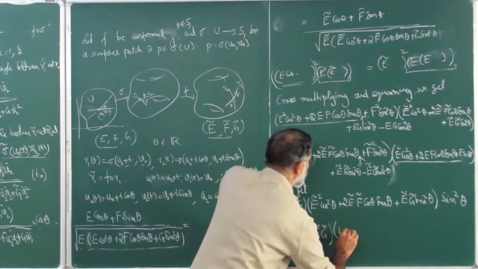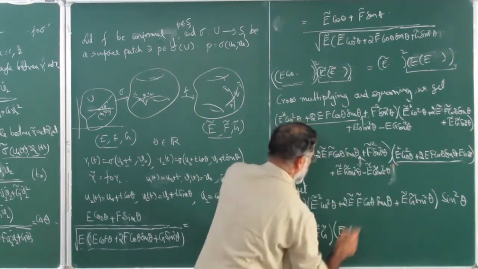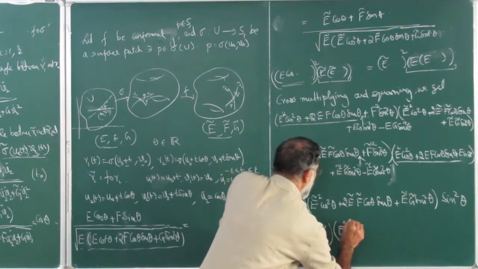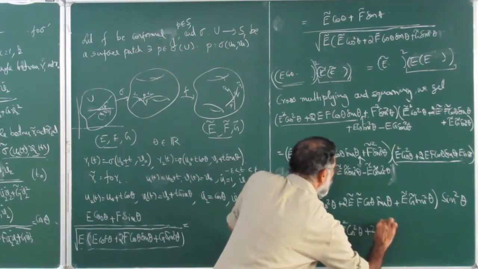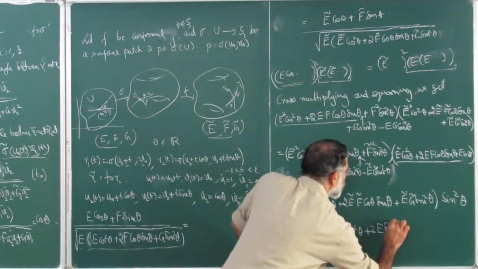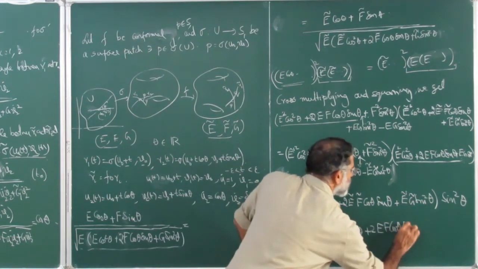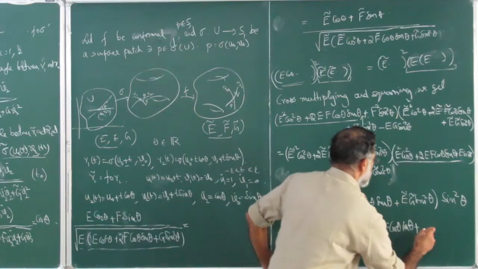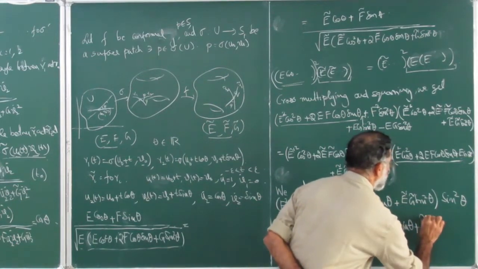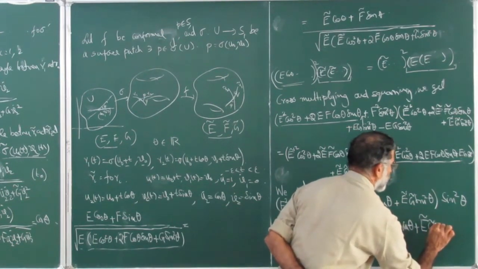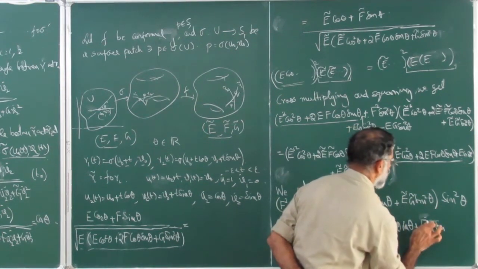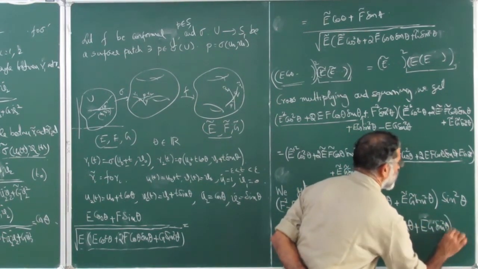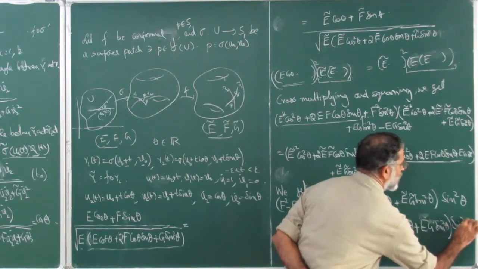And this will be these terms: E square cos square theta plus 2EF cos theta sin theta plus EG sin square theta. The whole thing into again a sin square theta.